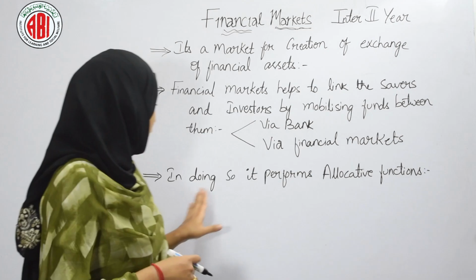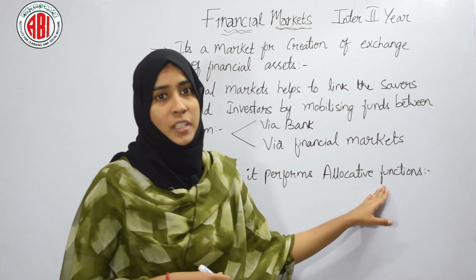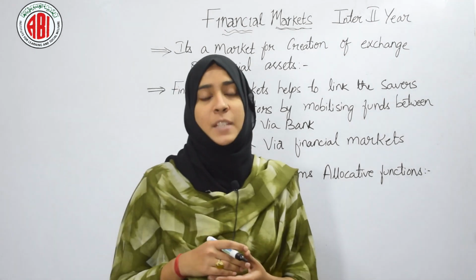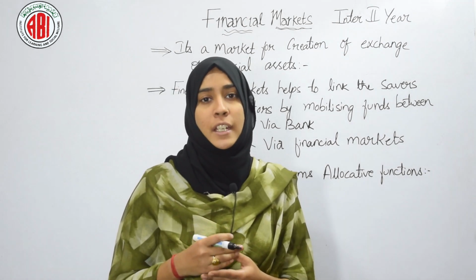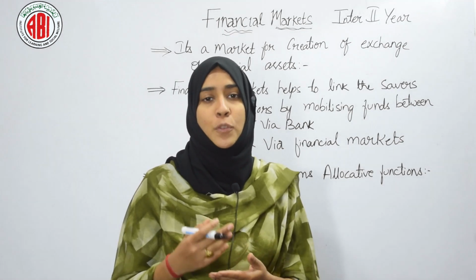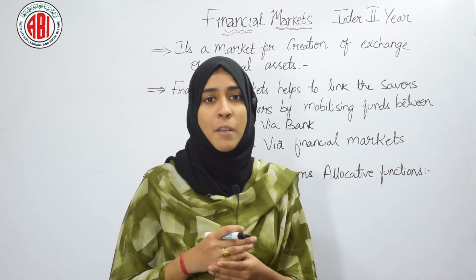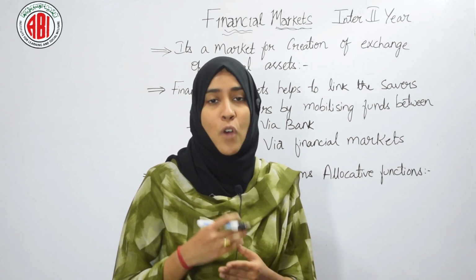Another point is, in doing so, it performs allocative functions. Here the money is being distributed or allocated. It is called allocative functions. Suppose there are two persons who have savings and they go to the financial market to invest their money. What will happen?